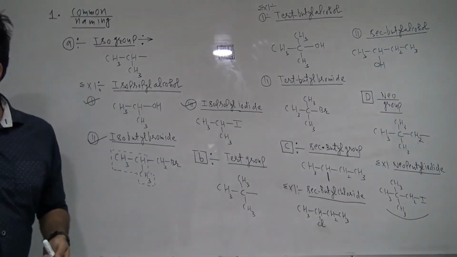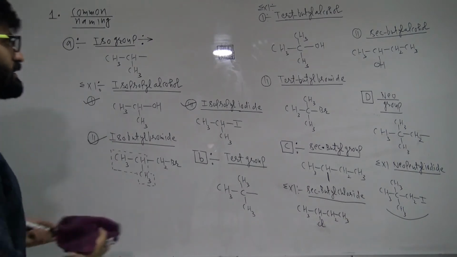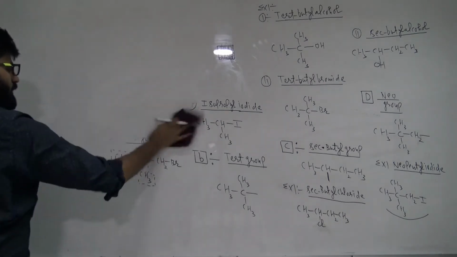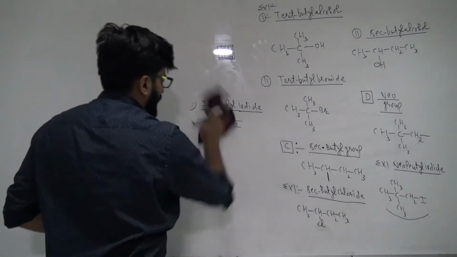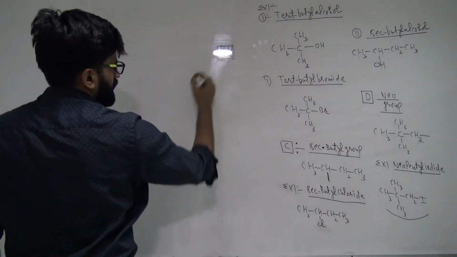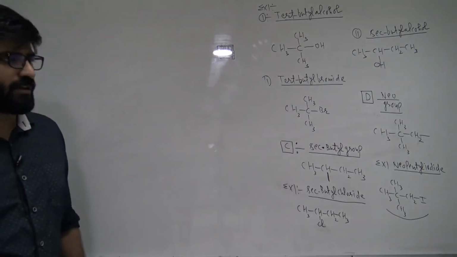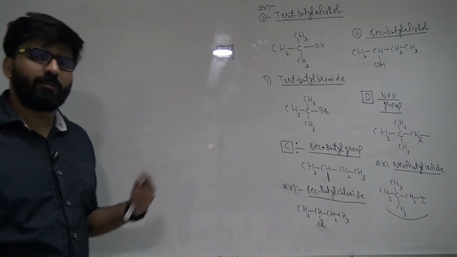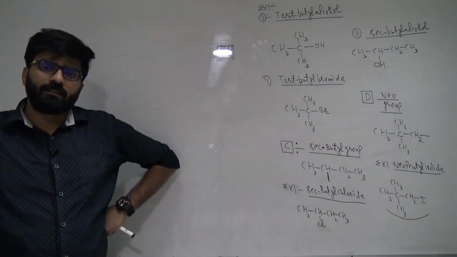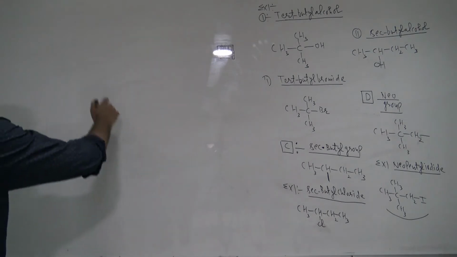And a little bit of idea you guys should have regarding haloarenes also. A little bit of idea of common naming of haloarenes is also important for us, like chlorobenzene, bromobenzene, iodobenzene. That is also accepted in IUPAC also. So we will see about that in IUPAC also, right? So as far as common naming is concerned, these are the groups in common naming that you guys should know, right?